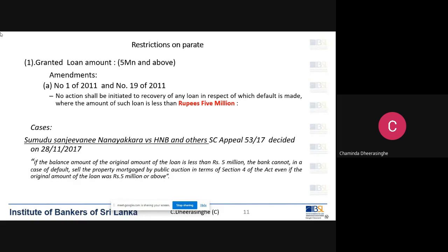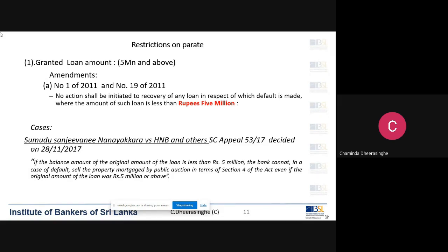In simple terms, today, if we are to go Parate, the granted loan amount has to be definitely over 5 million, and the total capital due at the time of default also has to be over 5 million. When calculating the capital outstanding, you can't add the interest.